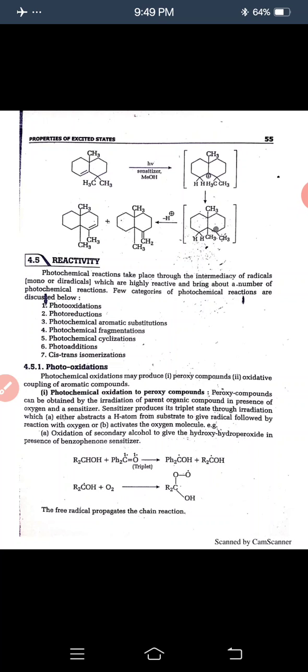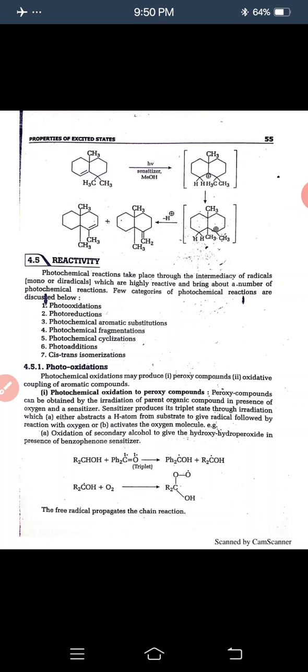At first we discuss photooxidation. This is the reaction of oxidation via photon, via light. Photochemical oxidation may produce peroxy compounds, first, and second is the oxidative coupling of aromatic compounds. At first, photochemical oxidation in peroxy compounds.